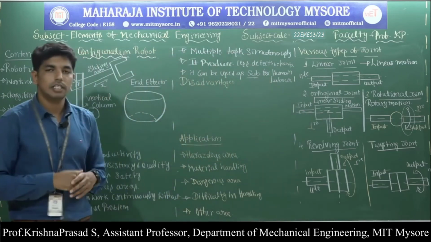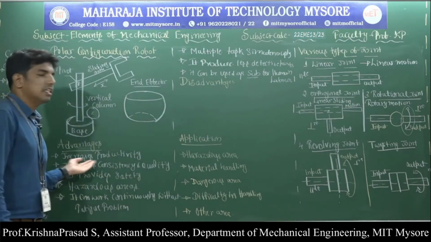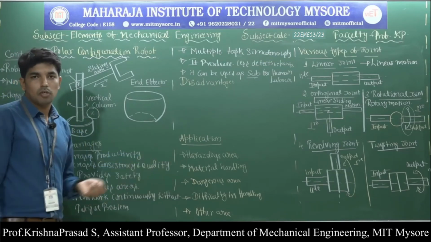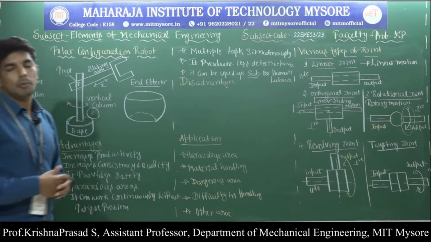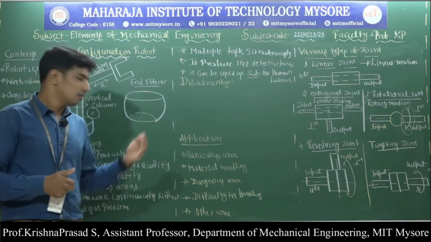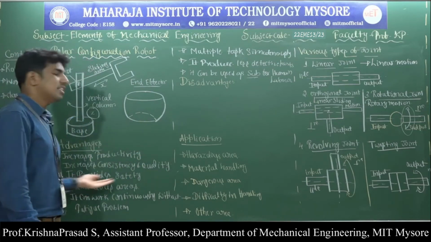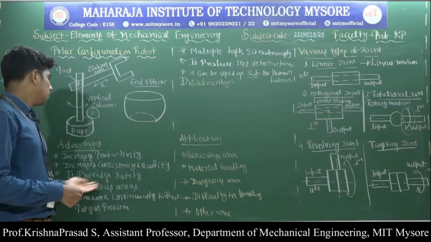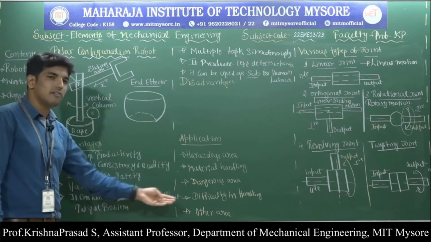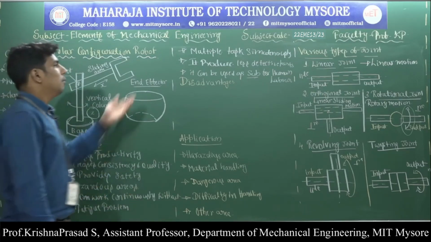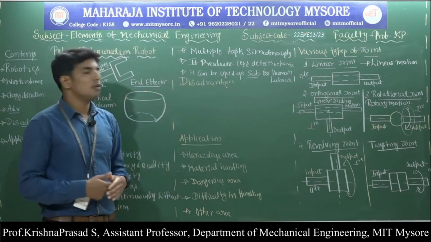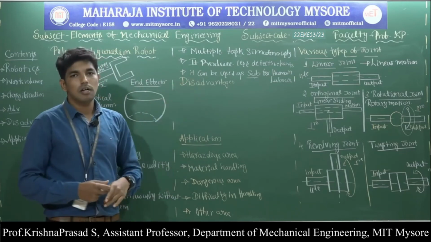So these are some of the advantages of the industrial robot. First one, it increases the productivity of the operation. Then it increases the consistency and quality of the product. Why? Because in case of human error, the consistency and quality of the product is coming down from time to time. But it also provides the safety of the operator. That means even the hazardous area can be operated with the help of the industrial robot. Then it can work continuously without facing any fatigue problem. Multiple tasks can be performed. Then it produces less defective parts. Then it can be used as a substitute for human labor.